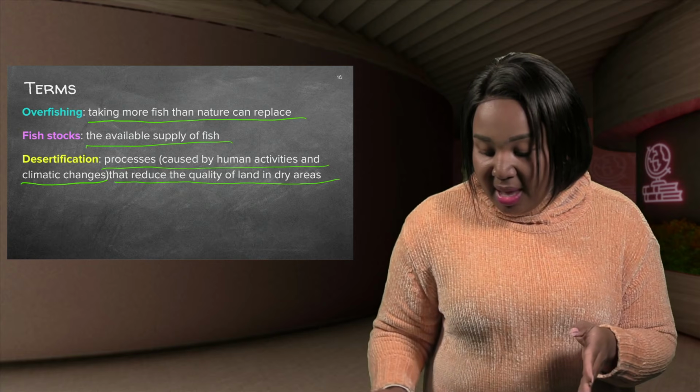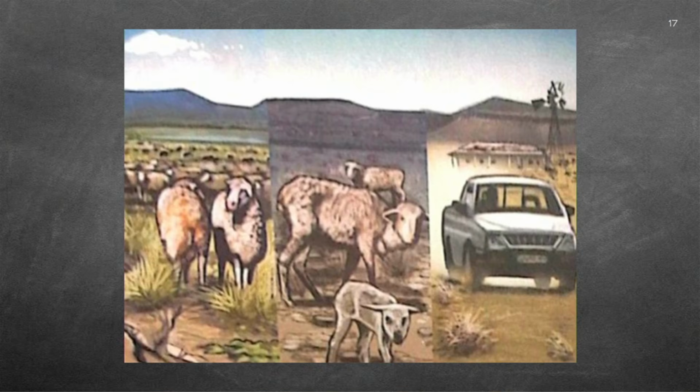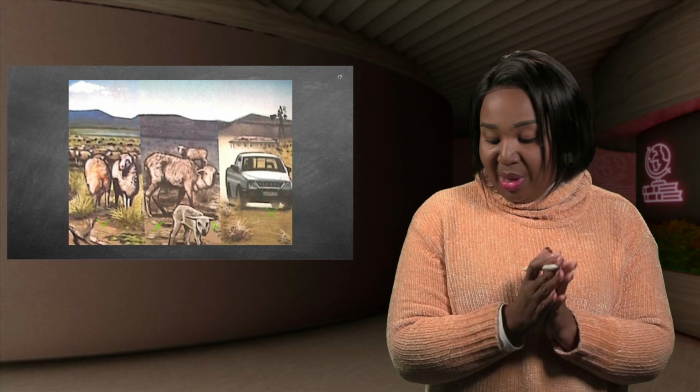We've come to the end of the lesson, guys. I've got a fun picture there showing you animals that are overstocked and how we have bare patches on the land, showing you overgrazing. And then you can also see another picture, a car that is passing on a piece of land and how that land is bare. All these processes will lead to soil erosion.